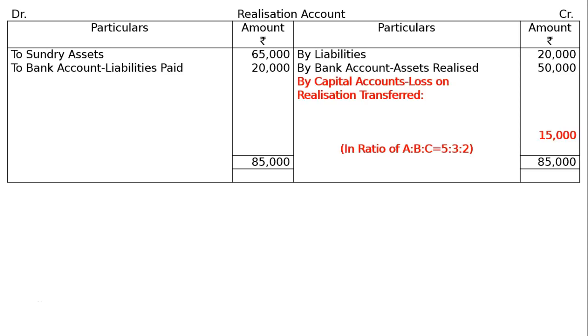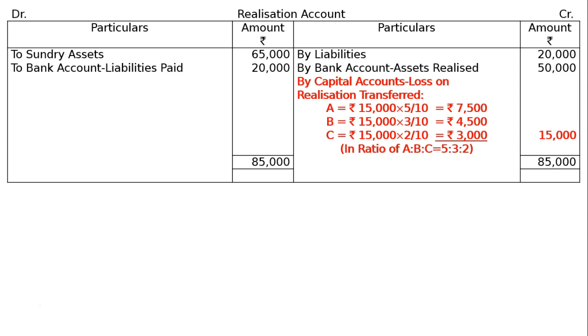This is by capital accounts, loss on realization transferred in the old ratio of A is to B is to C. The ratio given to us is 5:3:2 in the first line. This 15,000 will be distributed: A will get rupees 15,000 multiplied by 5/10, 3/10, 2/10. That is equal to rupees 7,500, 4,500 and 3,000. The total is rupees 15,000.